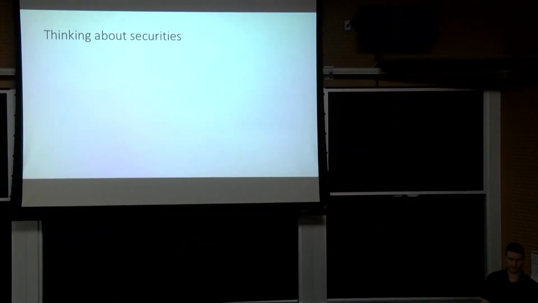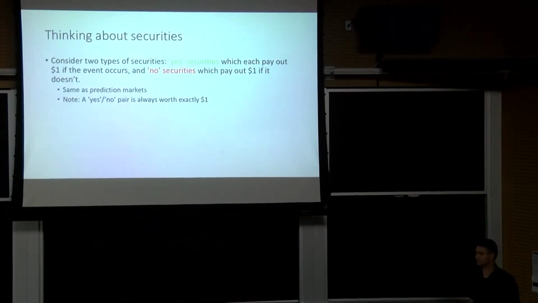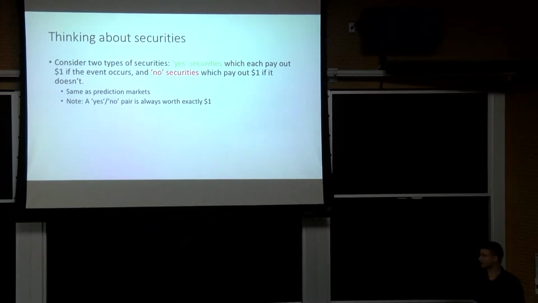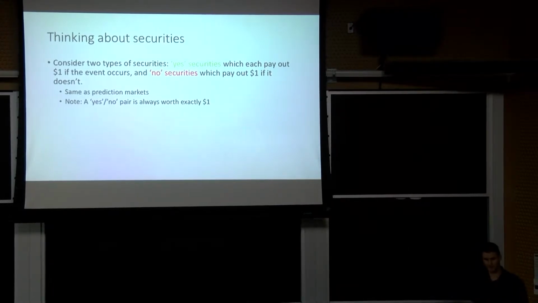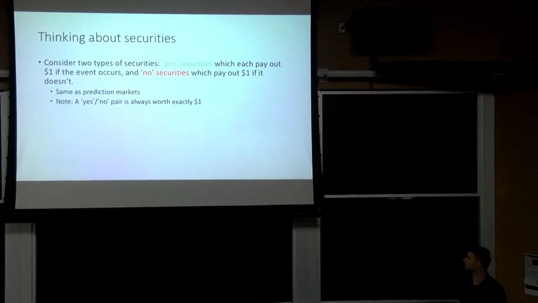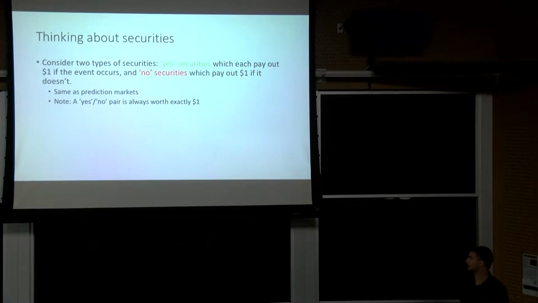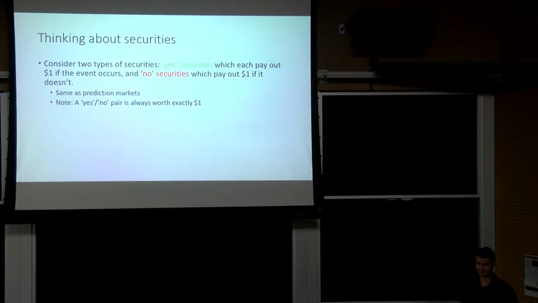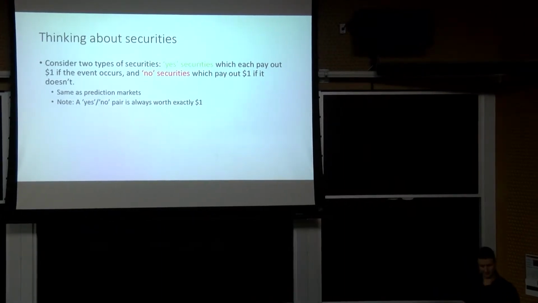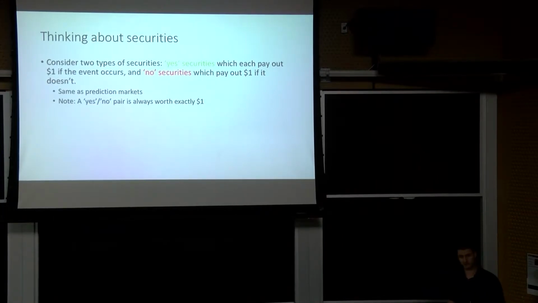And to do that, we need to think about securities. And by securities, I mean just the sort of securities that we think about in prediction markets. So we have 2 types of securities. Yes securities pay out $1 if the event occurs, and no securities pay out $1 if it doesn't. So of course, a yes-no pair of securities is always worth exactly $1, since exactly one of these securities will pay out.